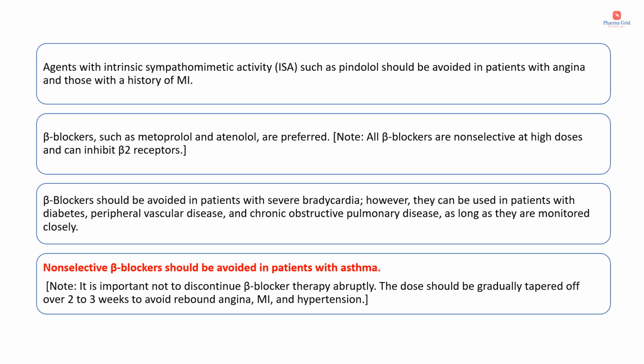However, they can be used in patients with diabetes, peripheral vascular disease, and chronic obstructive pulmonary disease as long as they are monitored closely. Non-selective beta blockers should be avoided in patients with asthma. It is important not to discontinue beta blocker therapy abruptly. The dose should be gradually tapered off over 2 to 3 weeks to avoid rebound angina, myocardial infarction, and hypertension.